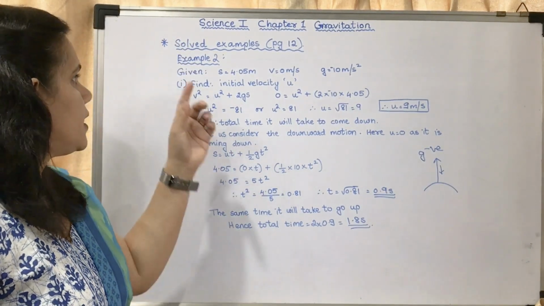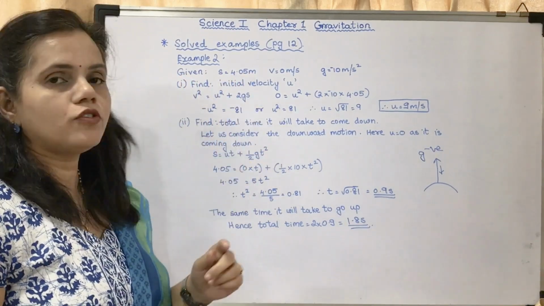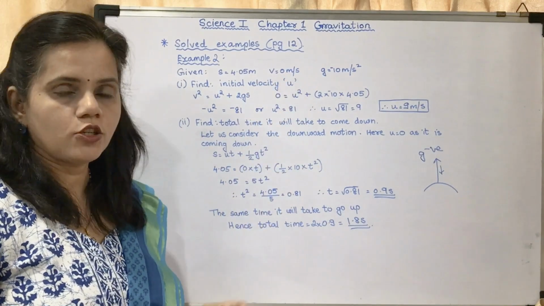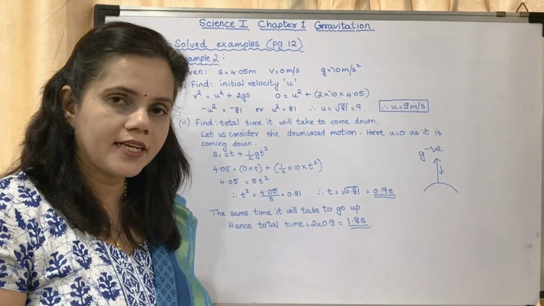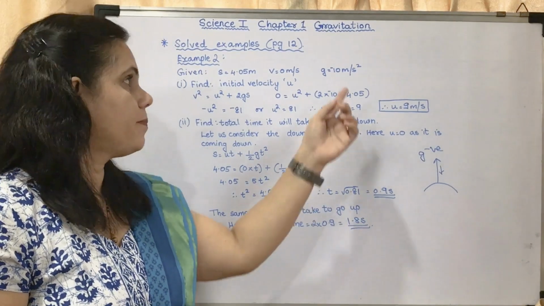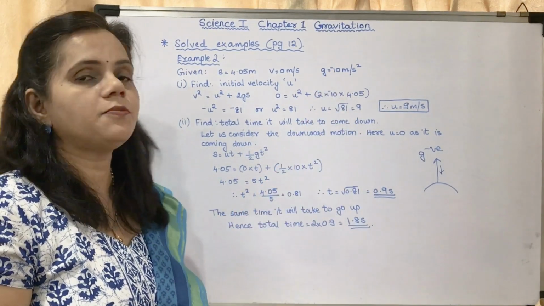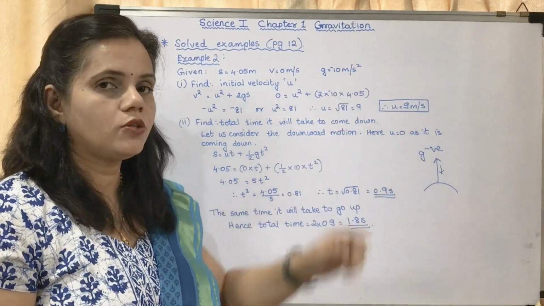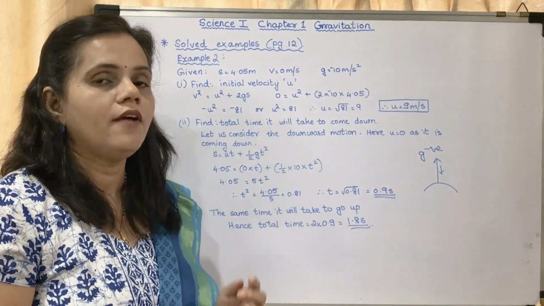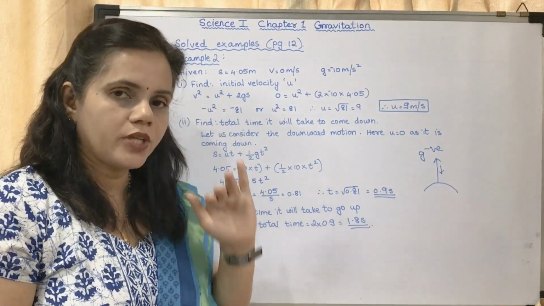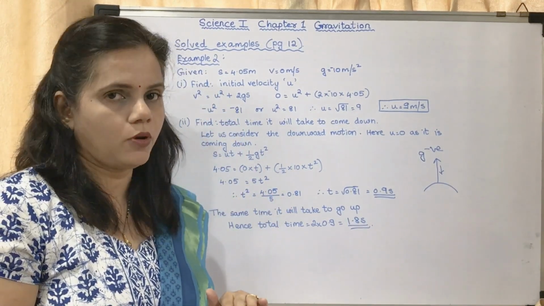So here given s is equal to 4.05 meter, v is equal to 0 meter per second. Why have I taken it as 0? Because the object is going in the upward direction. And g I have taken as -10. Why? Because the object is going in the upward direction. When an object goes up, g is negative. When an object comes down, g is positive.